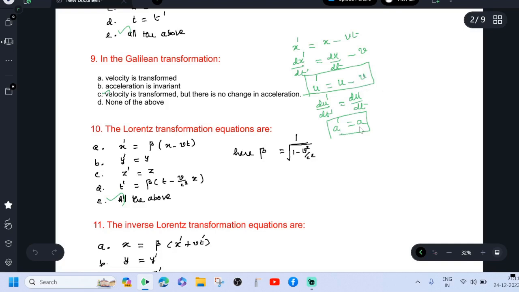So a dash equal to a. Therefore, in Galilean transformation, velocity is transformed, but acceleration is invariant. Therefore, option C is correct.